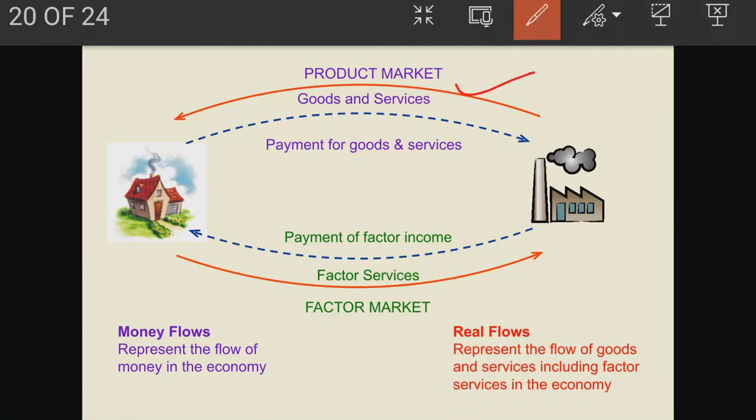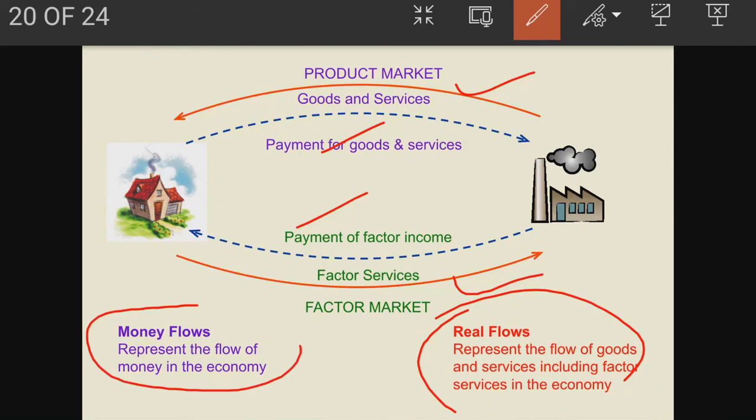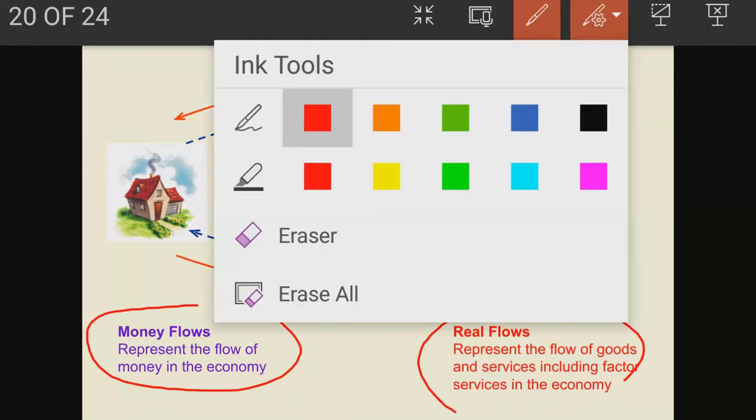These red arrows show the real flow, and these blue arrows show the money flow. In the blue, you have seen that it's all money flow, payment of goods and services, payment of factor income. In the red one, factor services and goods and services. These are all real flow because they include factor services and goods and services.